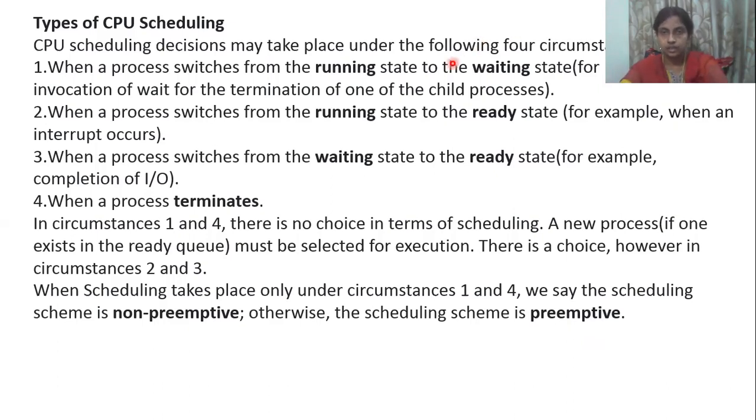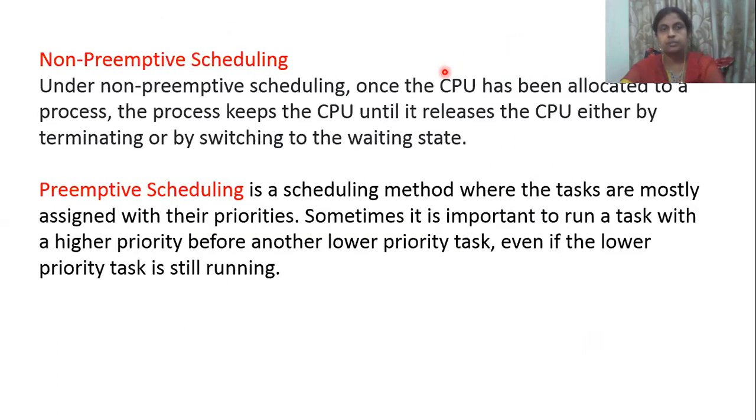So when it comes to non-preemptive, we will see. Under non-preemptive scheduling, once the CPU has been allotted to a process, it keeps the CPU until it releases the CPU either by terminating or by switching to the wait state. It won't break the process. Once one process is allotted some work,